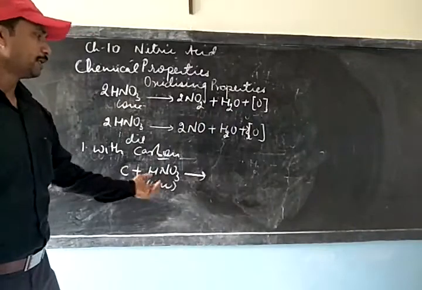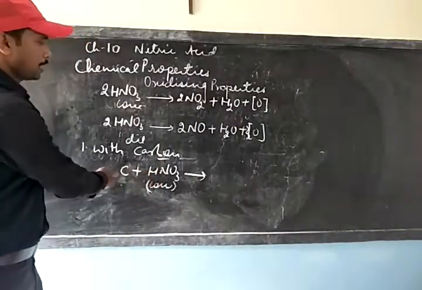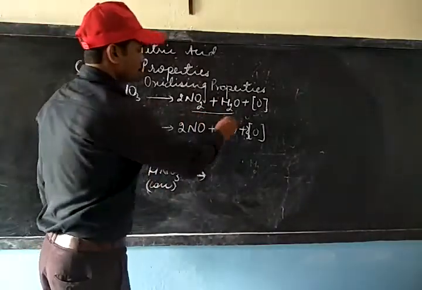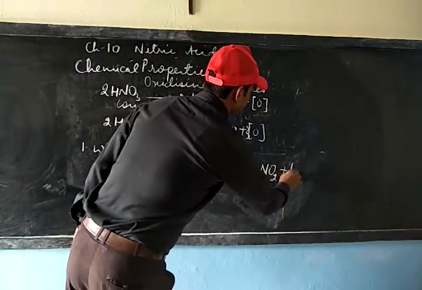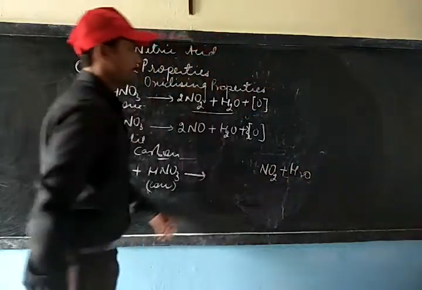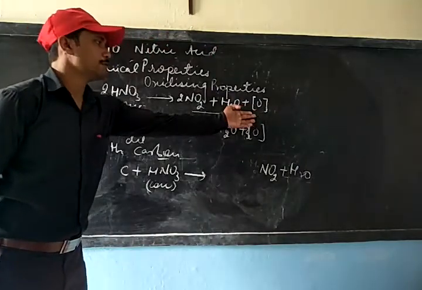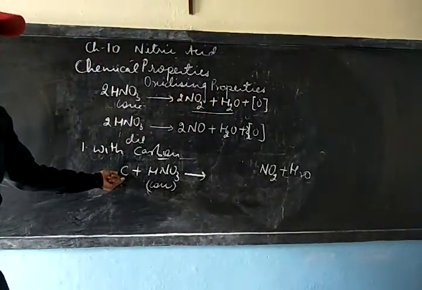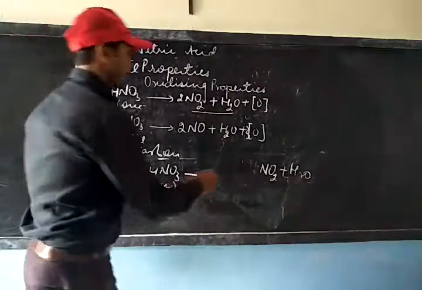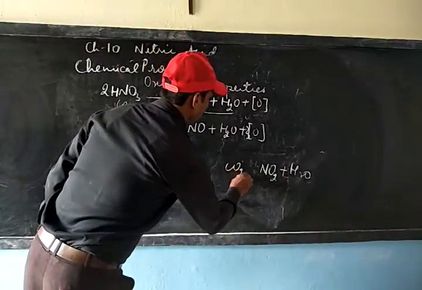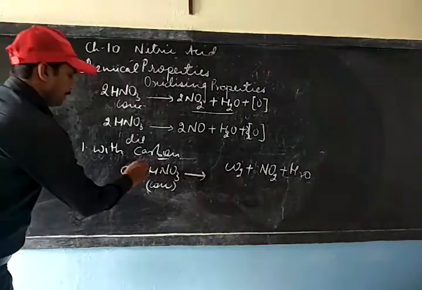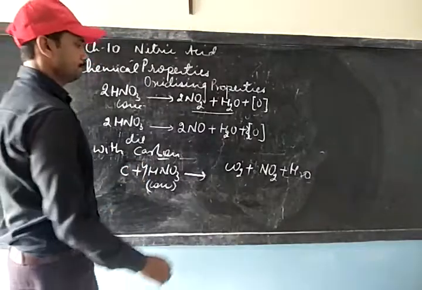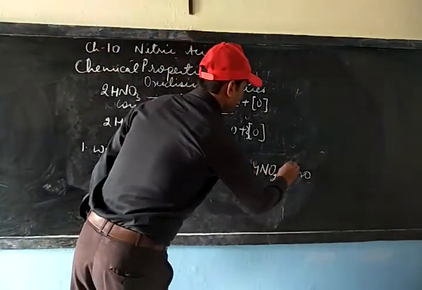Here also, this nitric acid when it reacts with carbon will first give out these two, which will be NO2 and H2O. And this nascent oxygen so formed will now combine with this carbon to form carbon dioxide, CO2. We can balance it with the numbers 4, 4 and 2.